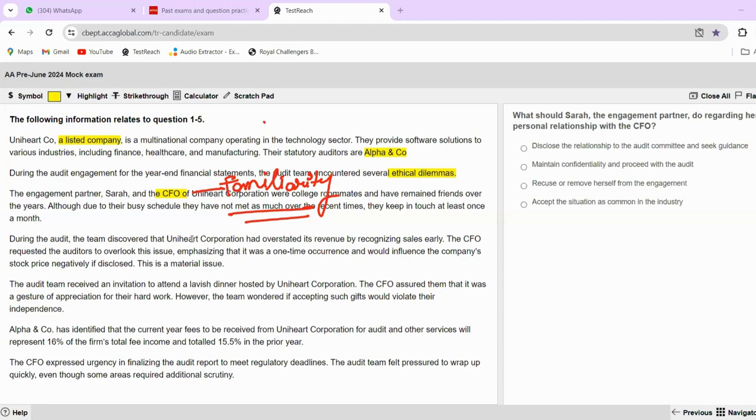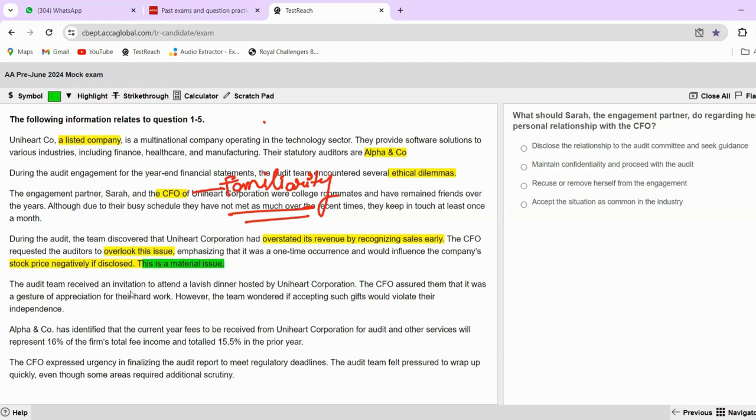During the audit, the engagement team discovered that Uniheart company has overstated its revenue by recognizing sales early. That means that they are not following IFRS 15. The CFO requested the auditors to overlook this issue because the CFO is a friend of Sarah, the engagement partner. So, of course, he can say it, emphasizing that it was a one-time occurrence and would influence the company's stock price negatively if disclosed, because it is a listed company. And this was a material issue. This is a very important thing, that this is a material issue. I'll highlight it with a green pen.